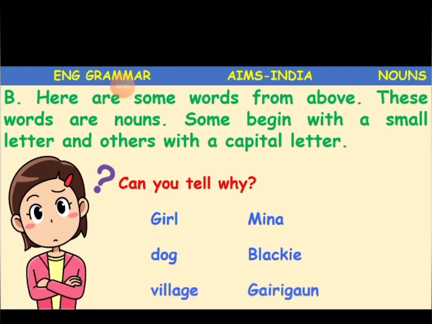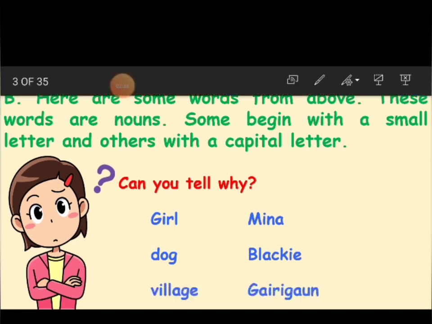As we said before, dog is an animal, village is a place, girl is a person. So all those come under nouns. And these are the names of those particular things: the girl's name is Meena, the dog's name is Blackie, Gairigaon is the name of the village. Okay, these are also nouns.